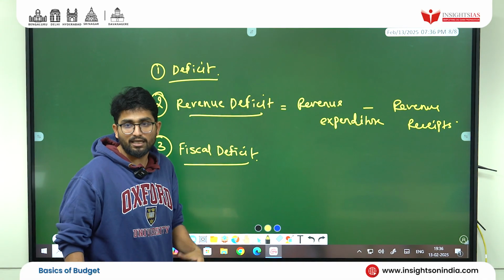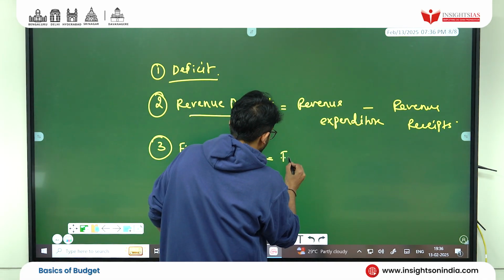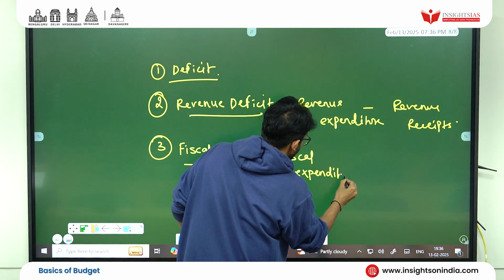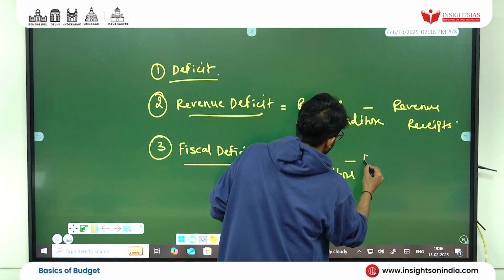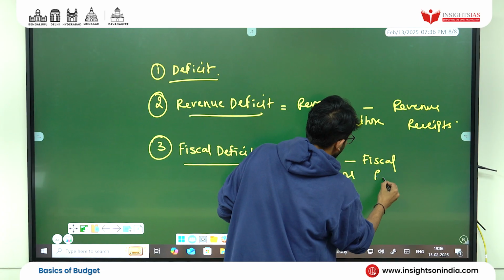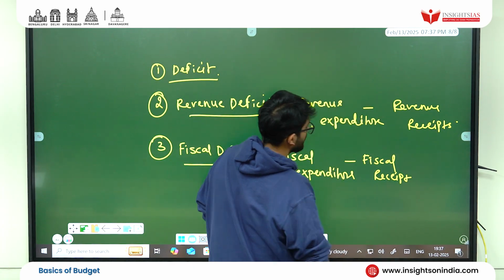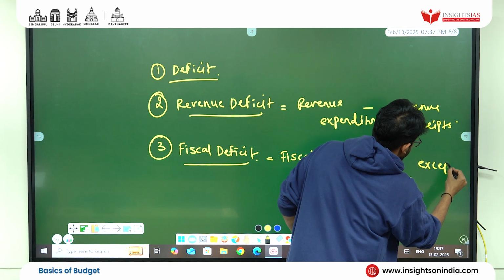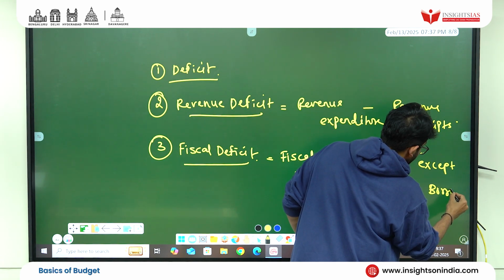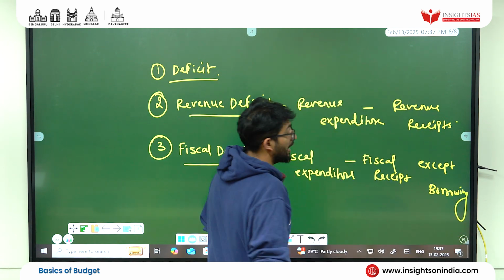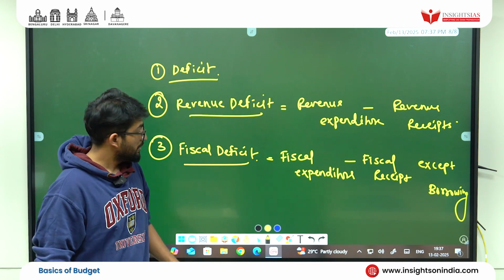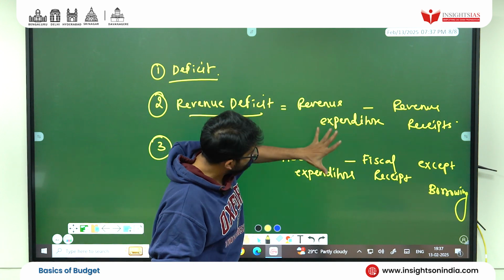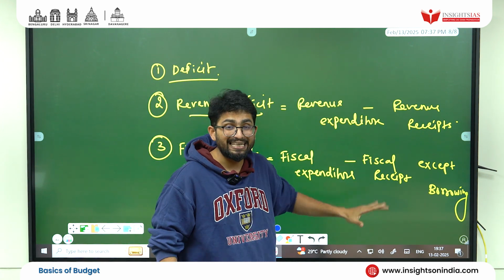So fiscal deficit is nothing but fiscal expenditure minus fiscal receipt, and then there is a caveat, except borrowing. So government's deficit, fiscal deficit is nothing but government's expenditure minus government's receipt, except borrowing.